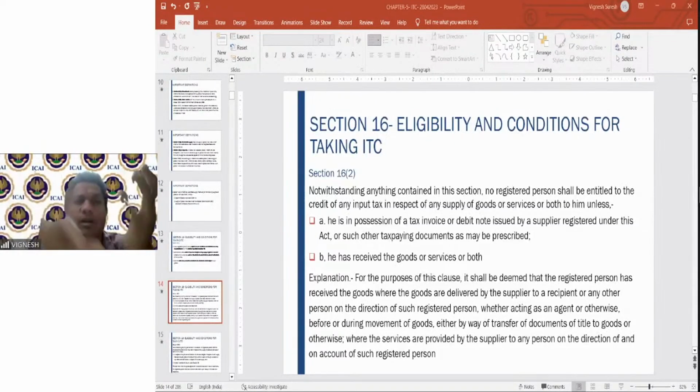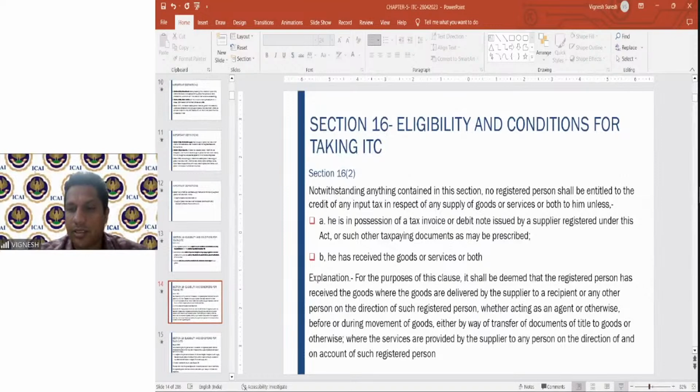That set off can be done. Only CGST cannot be set off against SGST. But that situation is very rare. It doesn't come because most of the time CGST, SGST will be here. Fine. So therefore, the credits that can be claimed in GST are much more than what they were under the VAT law.